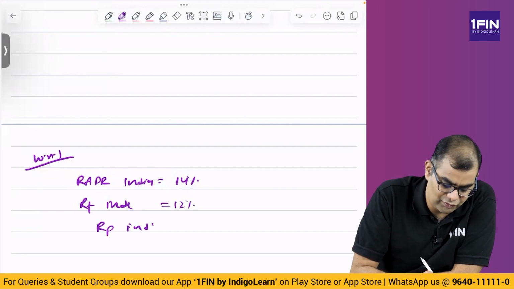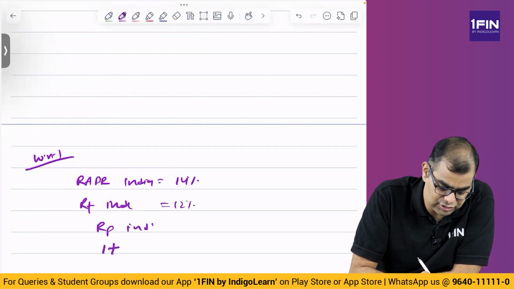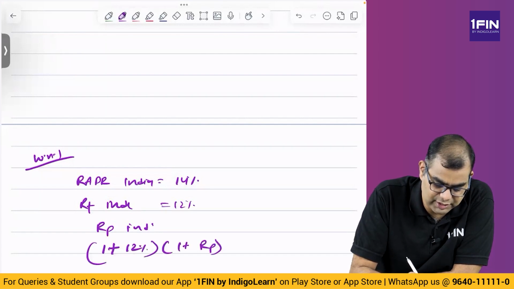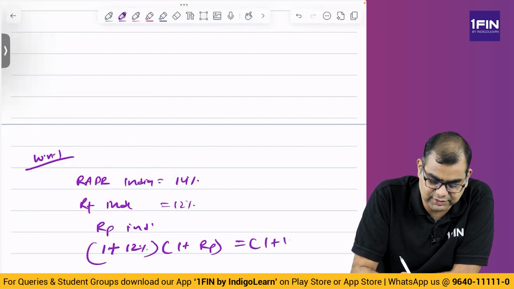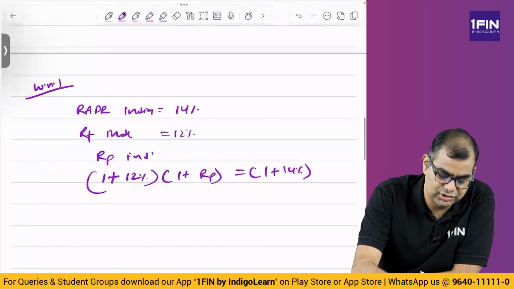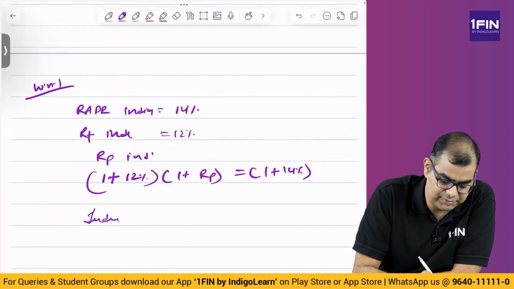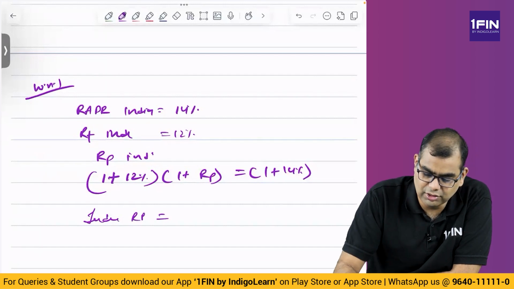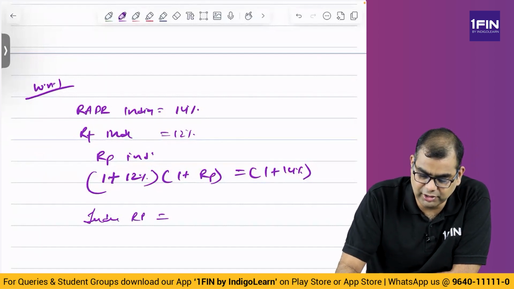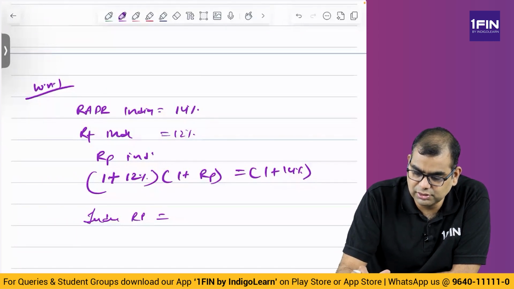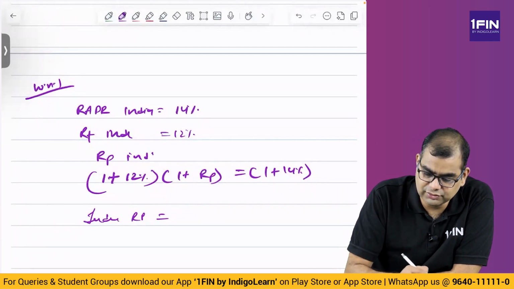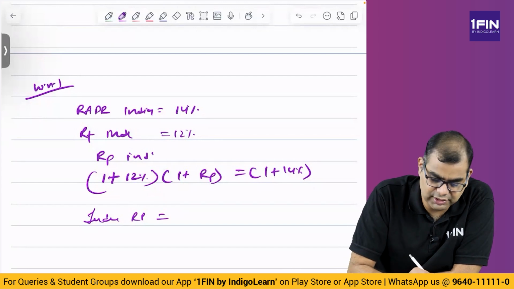1 plus 12%, which is the risk-free rate, into 1 plus risk premium is equal to 1 plus 14%. So India risk premium is equal to 1.14 divided by 1.12, minus 1, into 100, that is 1.786%, 1.7857%.